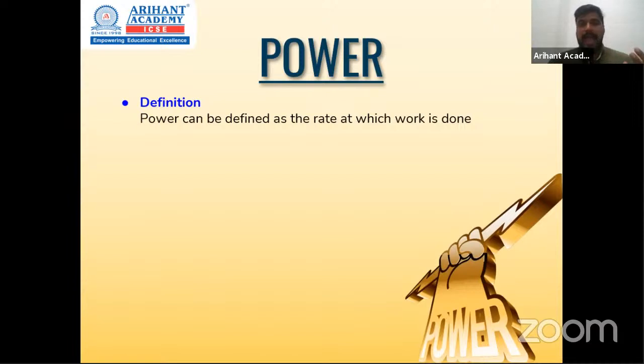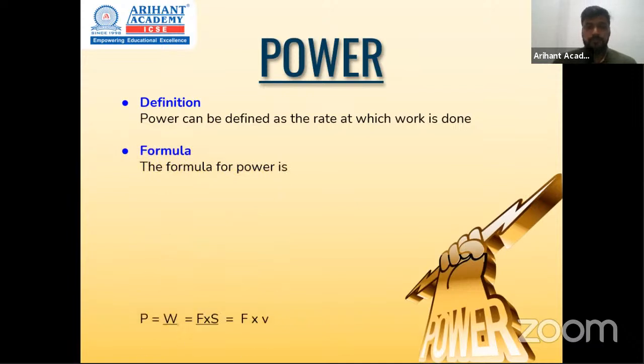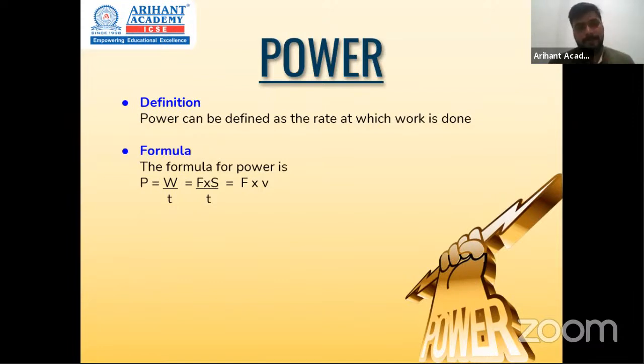So basically the relationship between work and time is power. So power is equal to work upon time. Now, in order to simplify this, work done can also be force into displacement. So a modified version of the same formula is F into S upon T. Displacement upon time, if you observe here, can I say displacement upon time is velocity? So another variation of the same formula is F into V, which is a very important variation. Quite a lot of sums are solved using this formula. So these are three variations for power.